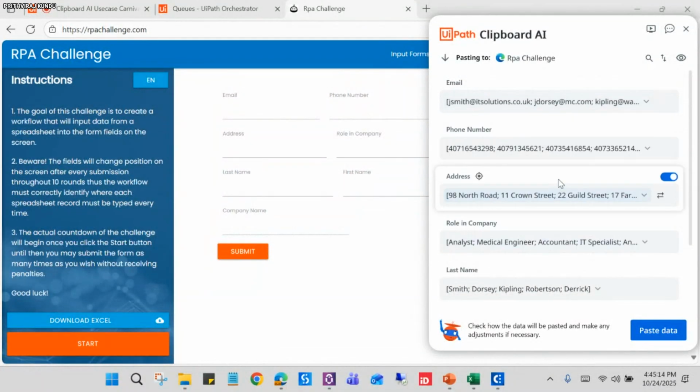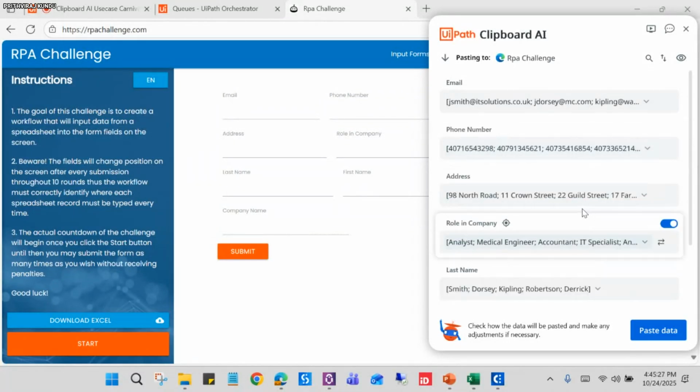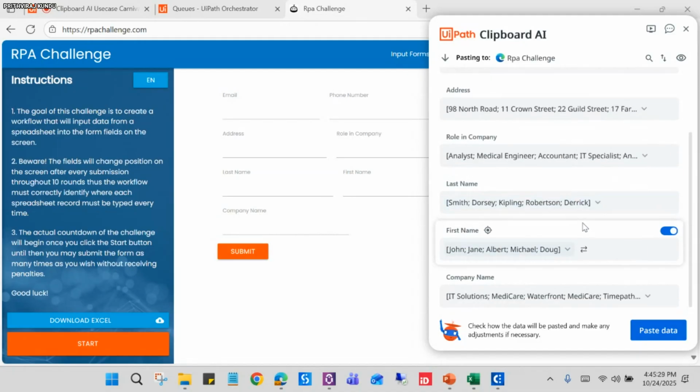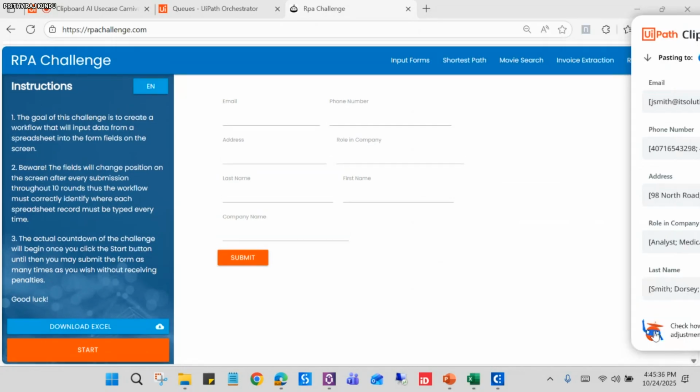If you want, you can just disable any of the columns. If you don't want to paste any data in a certain field like phone number, you can just hide it or disable it. Okay, with that said, let me paste the data here. Let's see how it can detect and paste the data in the right place.